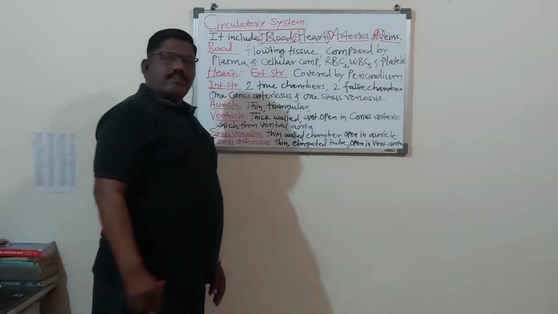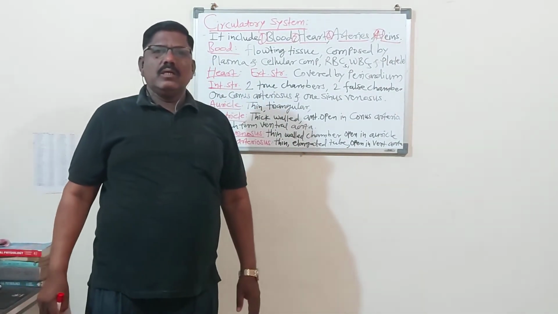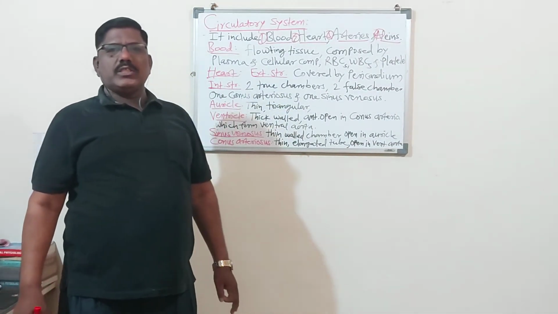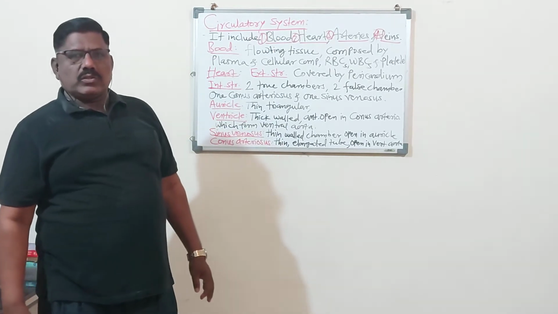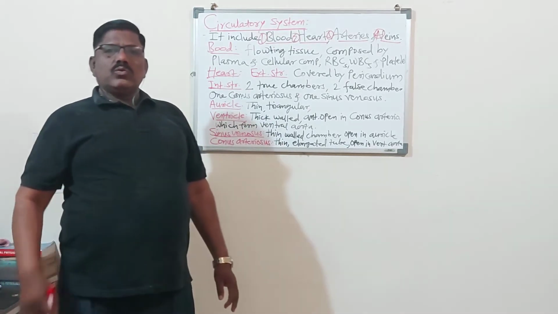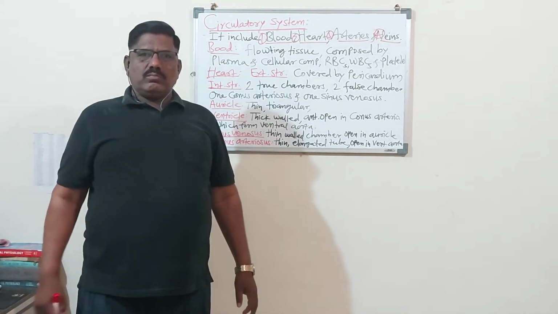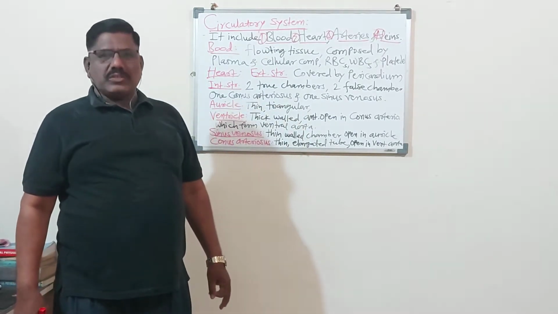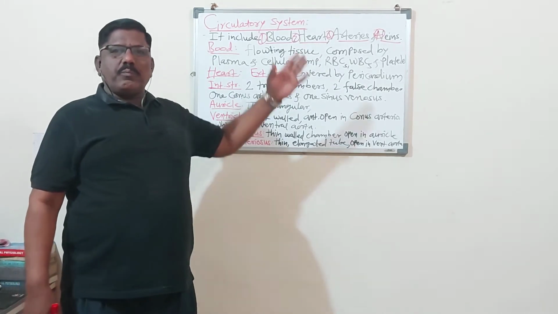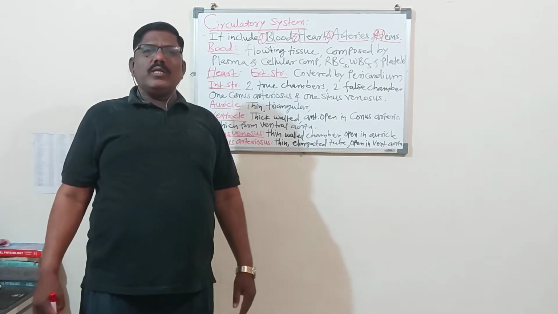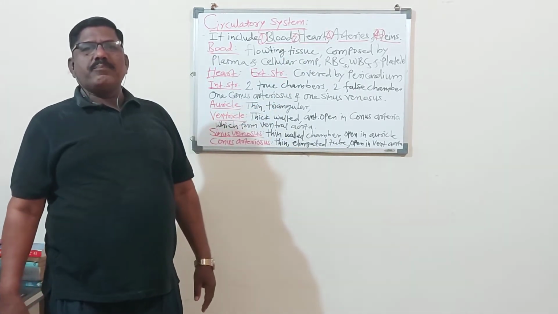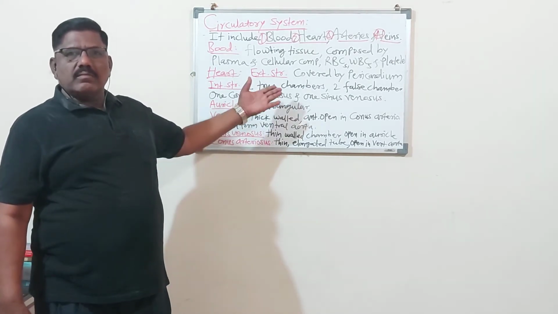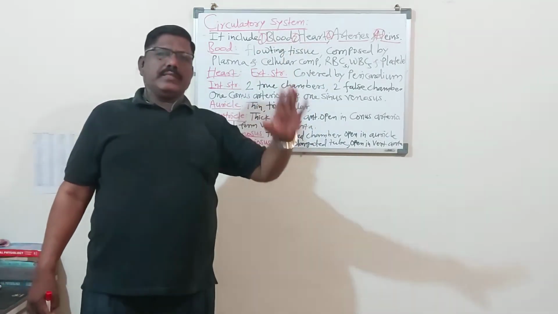So dear students, whenever you are studying the circulatory system of any chordate animal, remember there are four actors, four players, or four parts which take the important role in the circulatory system. So blood, heart, arteries and veins.